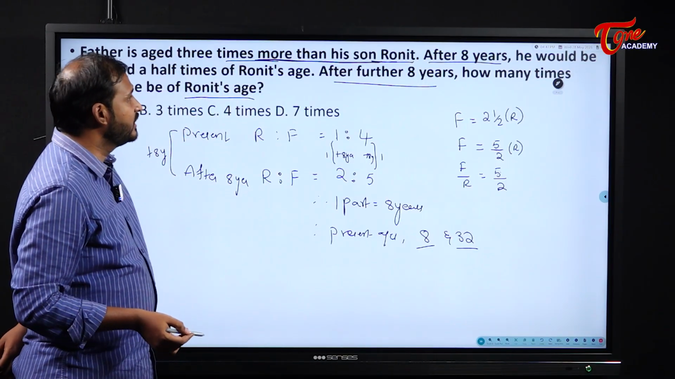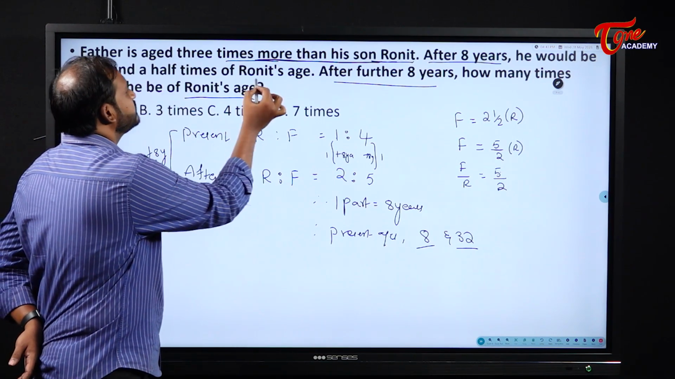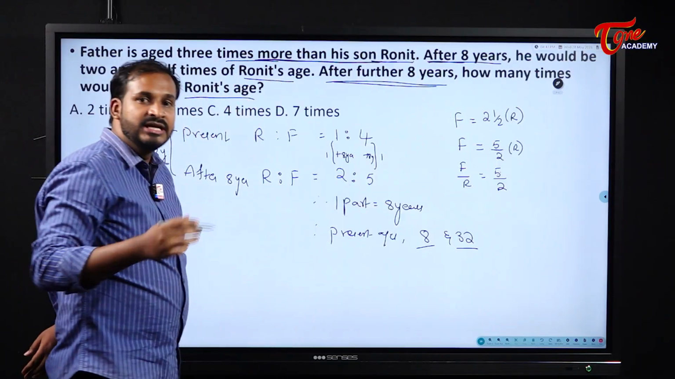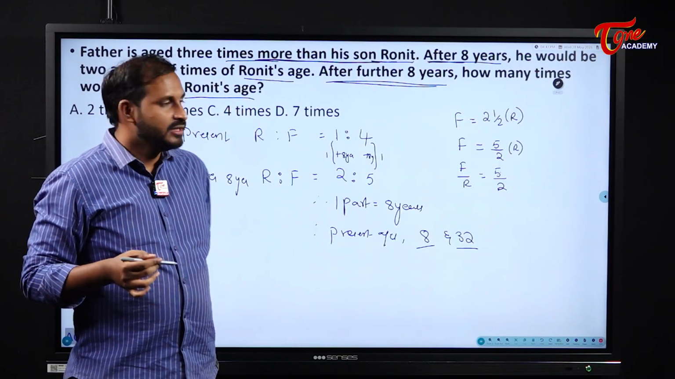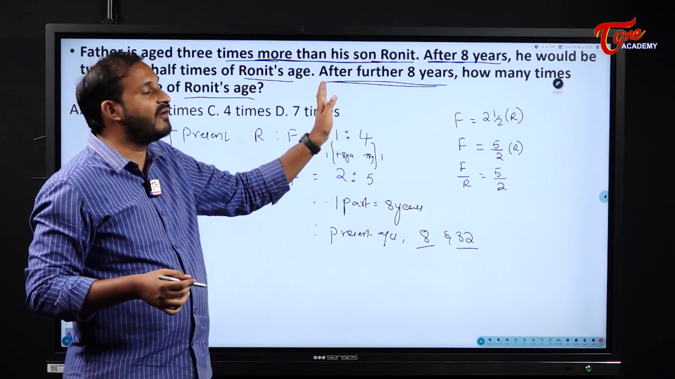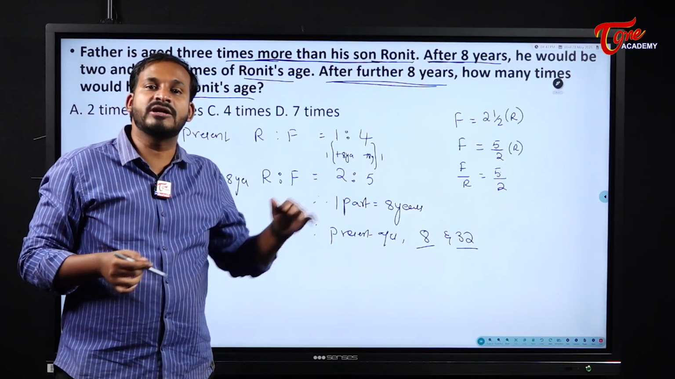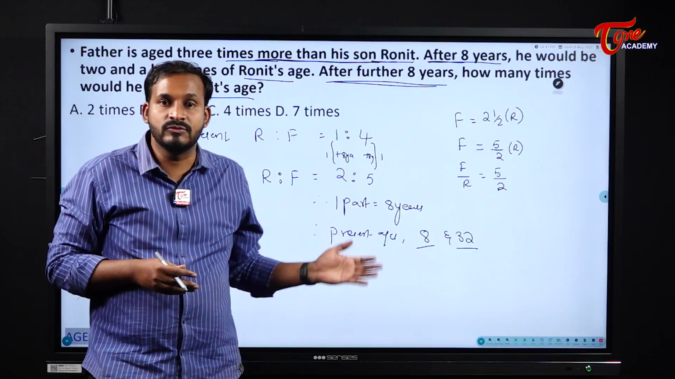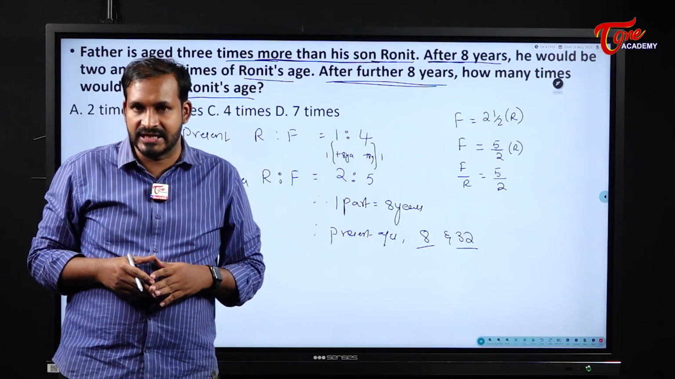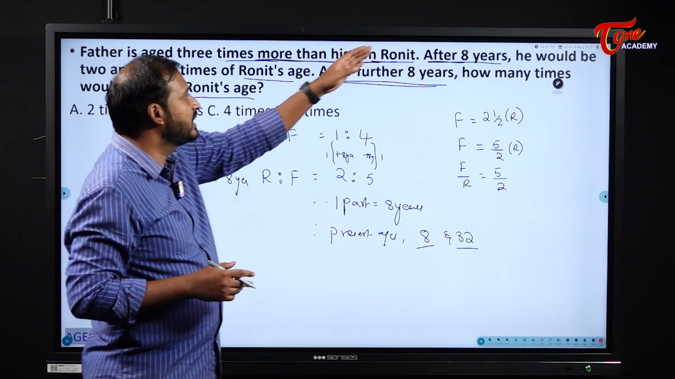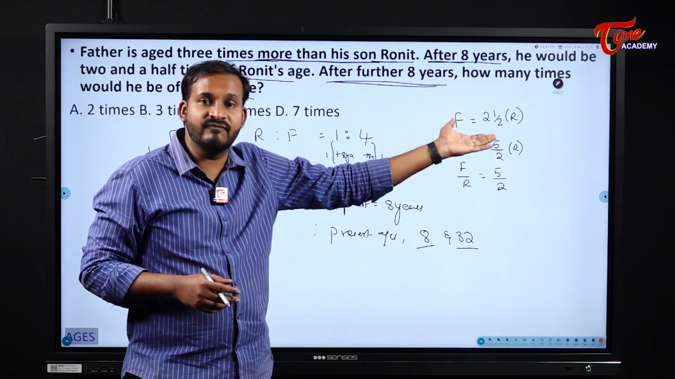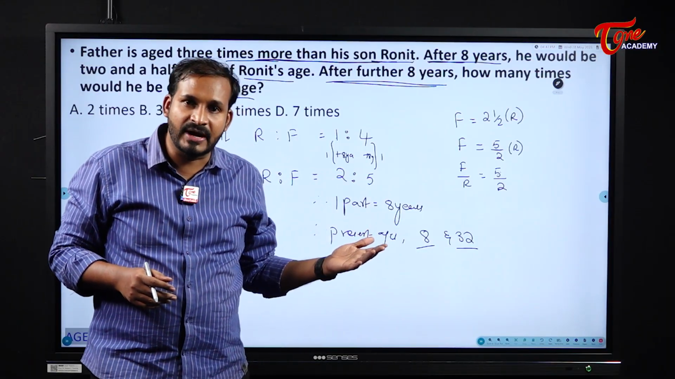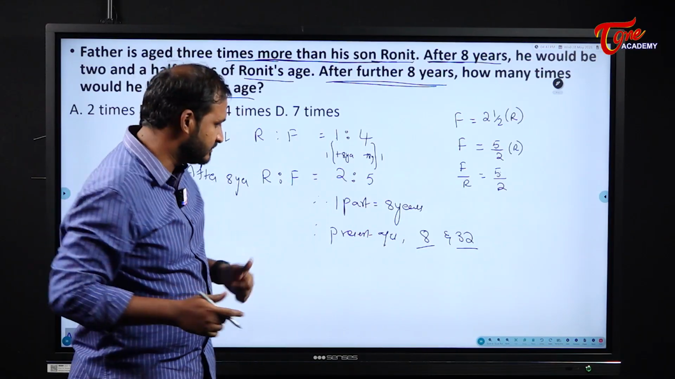Read the question carefully. He would be 2.5 times Ronit's age after 8 years. After a further 8 years means he is telling it in a continuity manner. So after 8 years this is happening, and after a further 8 years means from the present how many years should we move? Overall we should move 16 years from the present. Understood? Why? Because already 8 years have passed and furthermore 8 years. So overall 16 years are passing here.